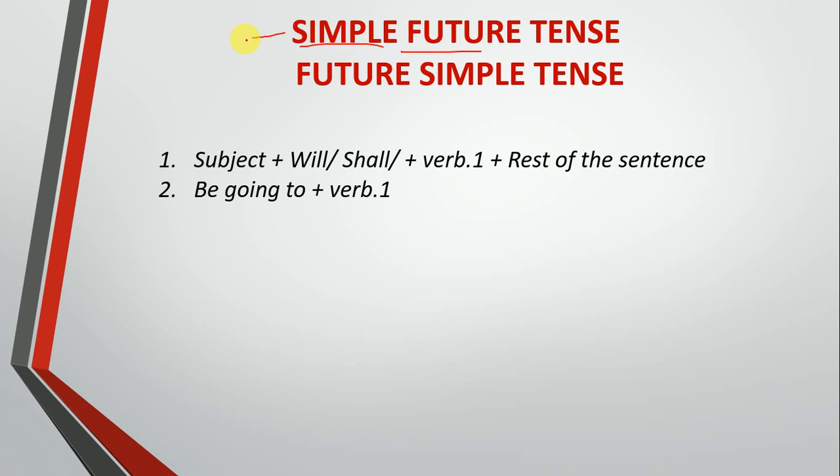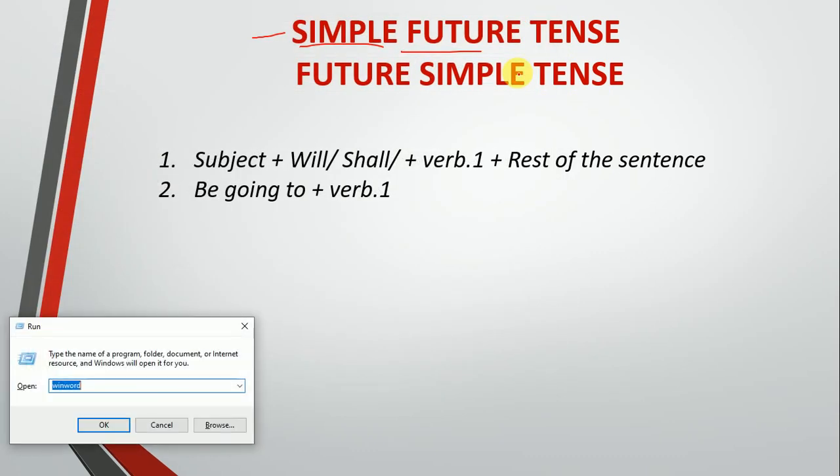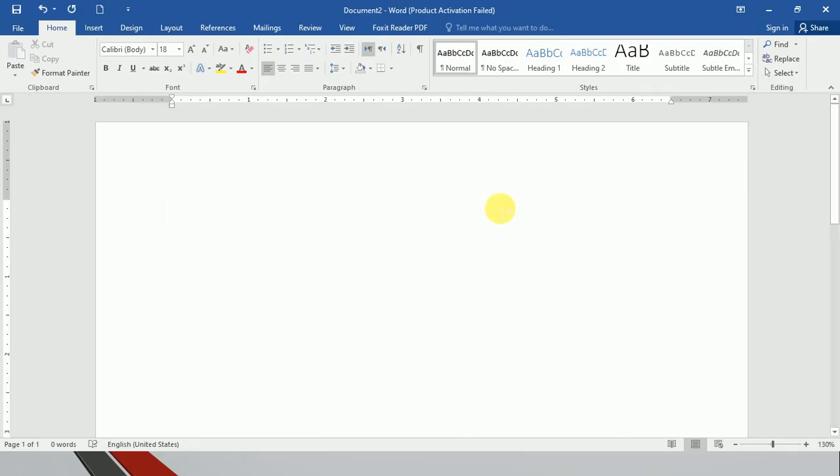So let's move to the word file. There we will discuss more about the structures, and I'll also give you some more examples. First, let's see the positive structure with shall and will. The structure is subject plus will, or shall can also be used, plus verb, the first form of the verb. Remember that, just the base verb, that's okay, plus complement. So this is the structure of the simple future tense.